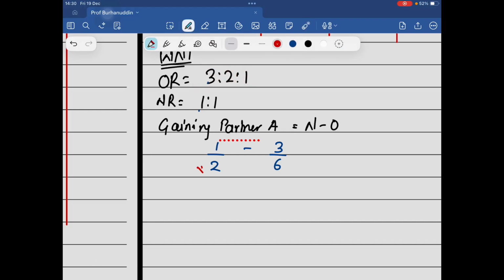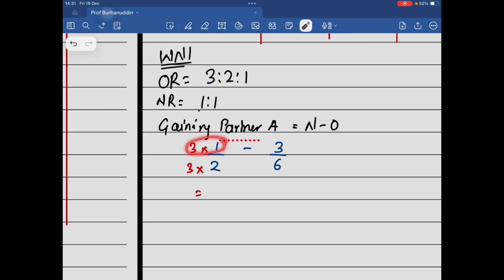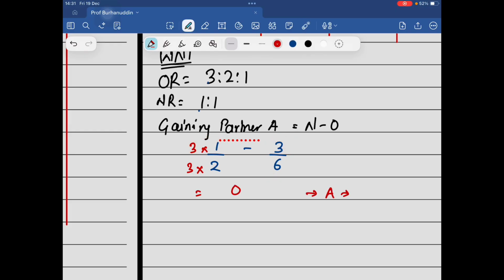Now I'll multiply this by 3 to make the denominator the same. So 3 minus 3 gives 0. So A is not sacrificing. Sorry, A is not gaining.